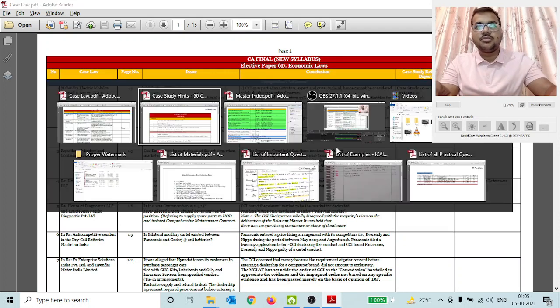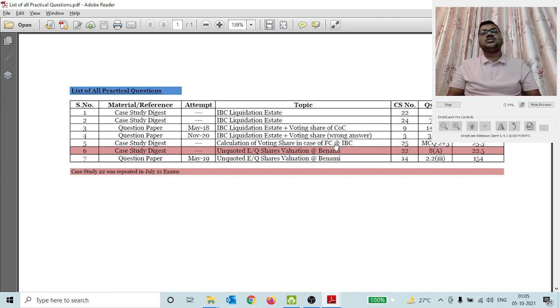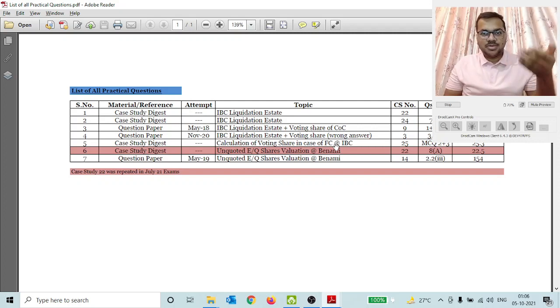Then coming to the next notes which I would like to share with you all, the list of practical questions. Literally this was very helpful for me in the July 21 exam. Luckily there was a case study which was repeated in the July 21 exams. When I saw the paper and saw there was a question of practical application relating to unquoted equity share valuation, I went directly to this sheet, the list of all practical questions, and saw all of them.